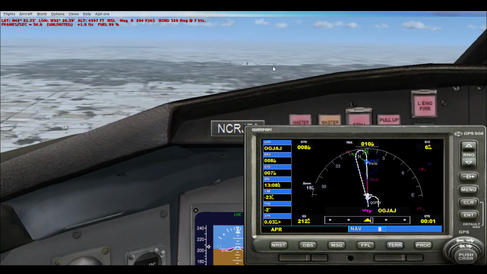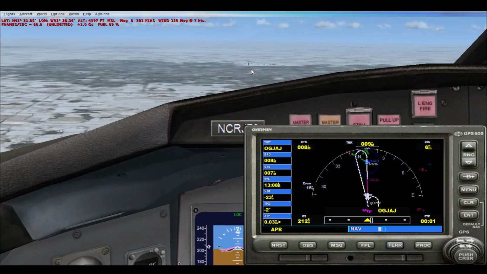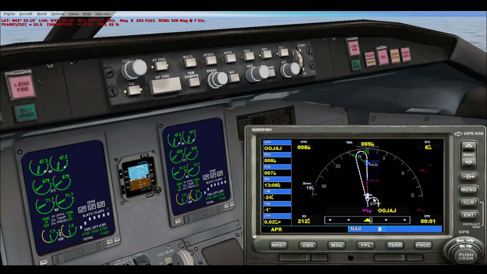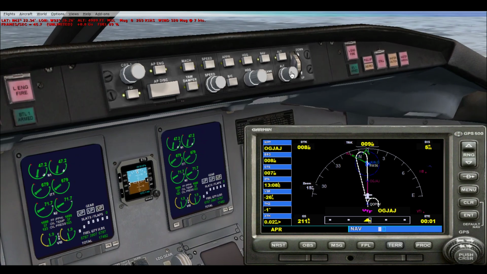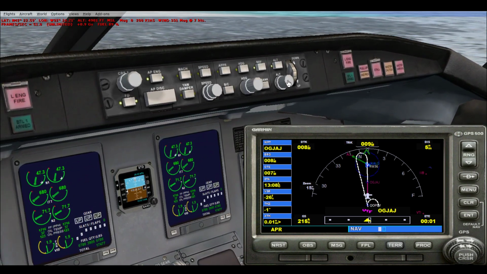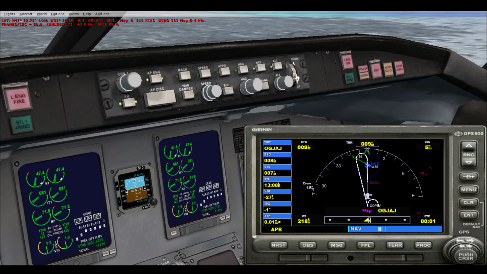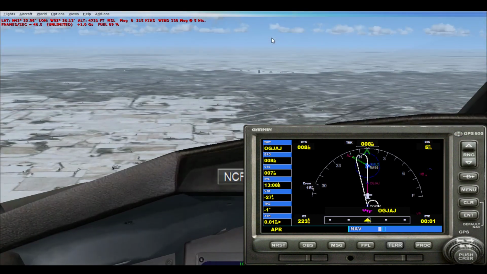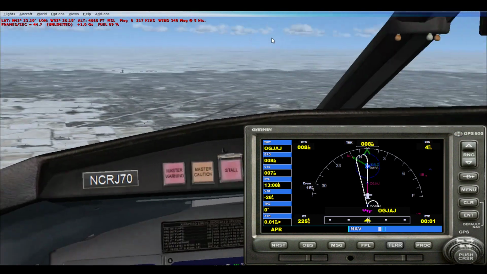As you can see, the aircraft is now lined up with that runway perfectly, thanks to the GPS we just inputted. So you want to continue to lose altitude as we are approaching the airport rather quickly. Get this down to about 1,600 feet, give or take, since we are approaching that runway quicker and quicker.